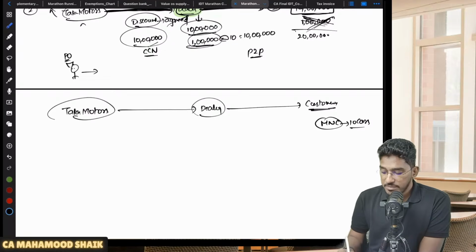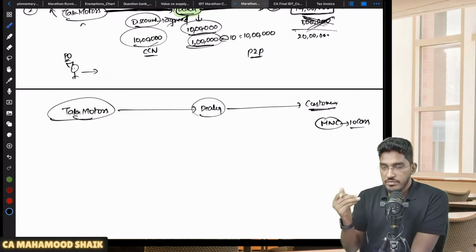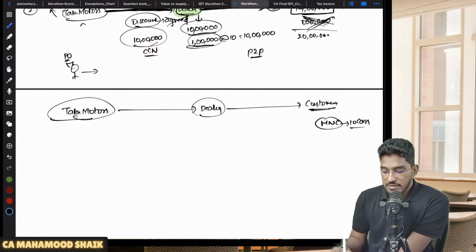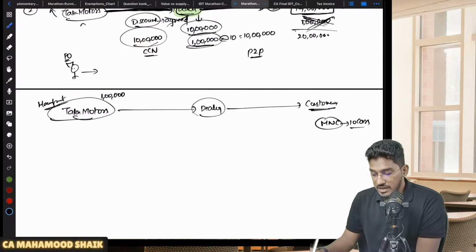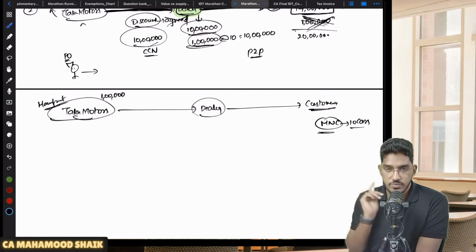Now, what they have done is they have approached Tata Motors directly. Sir, we want to gift 10 cars for our employees. They directly approached the manufacturer and asked, we want some discount, sir. Tata Motors told them, okay, sir, no problem. On each car, I will give 1 lakh rupees of discount. Tata Motors agreed with the customer to give a discount of 1 lakh rupees on each car.